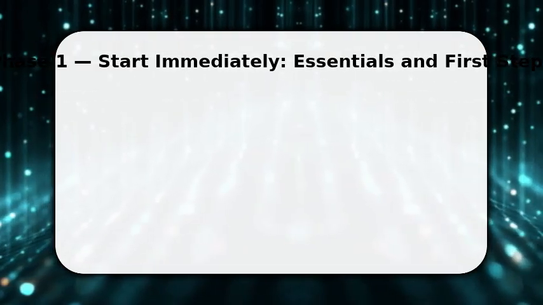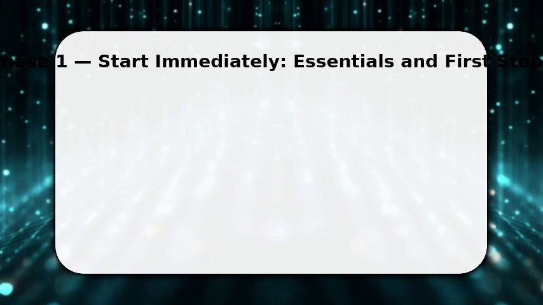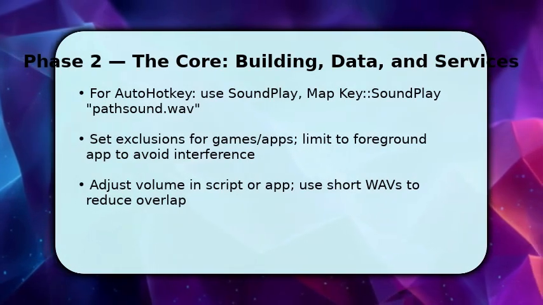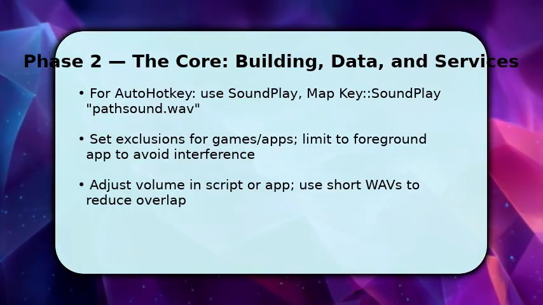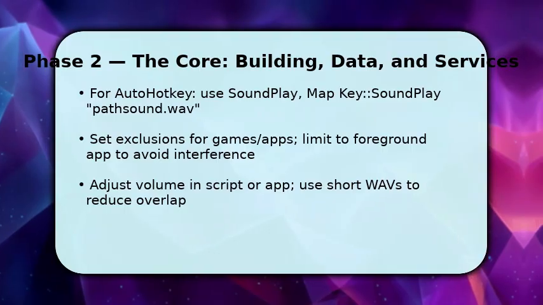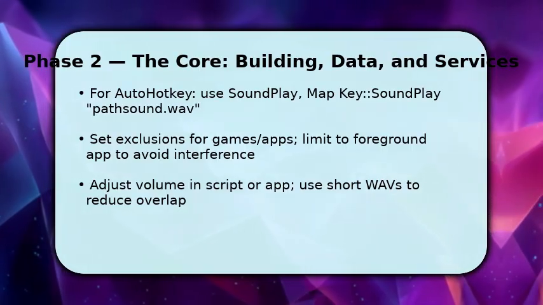Once installed, you'll wire the keys to sounds. Now you wire key events to audio. If you use AutoHotkey, add lines mapping keys to sound play with full paths. For example, map letters or modifiers and test latency.